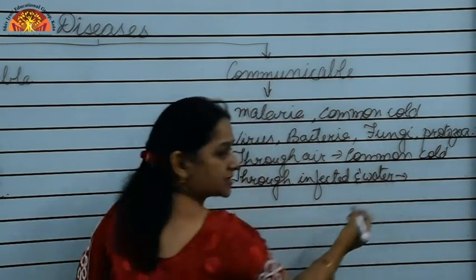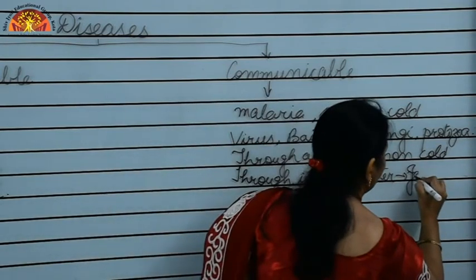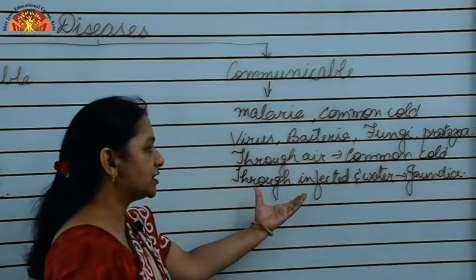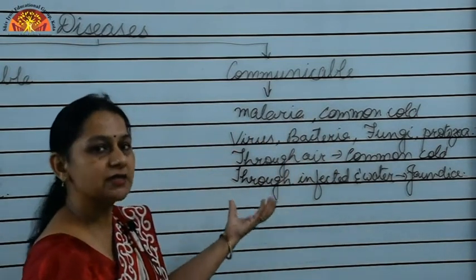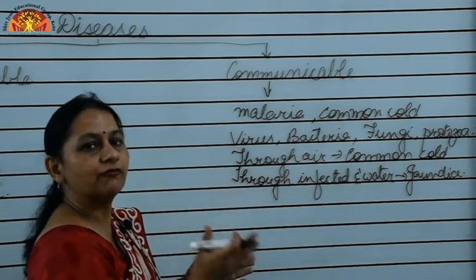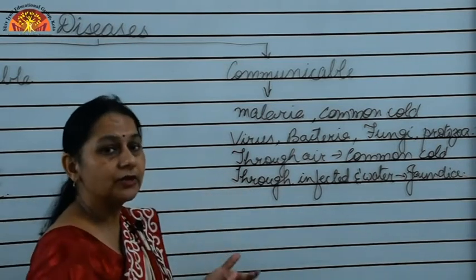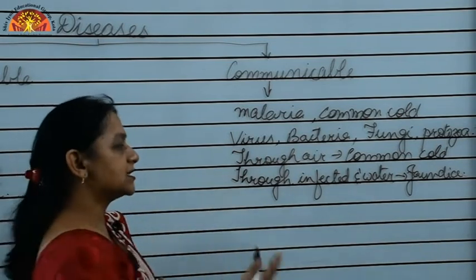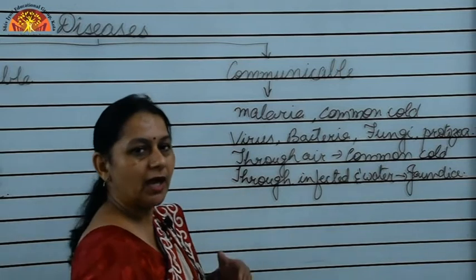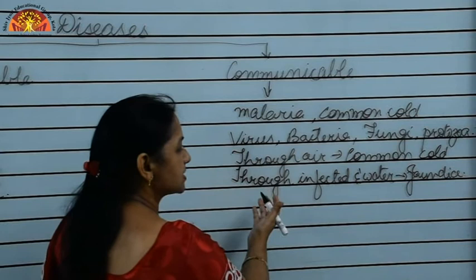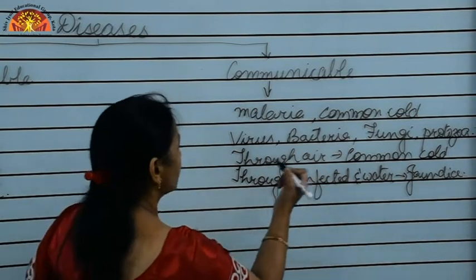Like in the disease jaundice. This jaundice is caused through infected water, and when germs come and sit on the food or water, the food gets infected, and if we have the same food or water, the germs enter into our body and cause diseases. Like cholera, this is through infected water. Next is